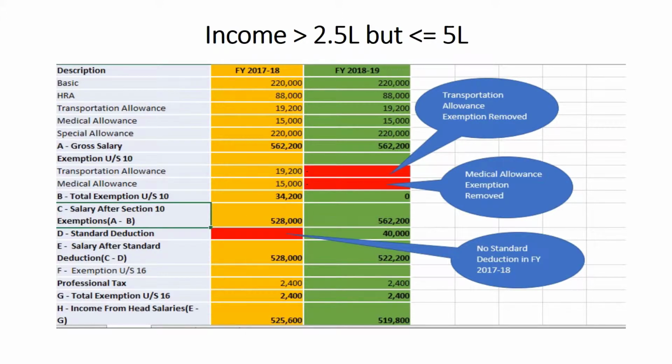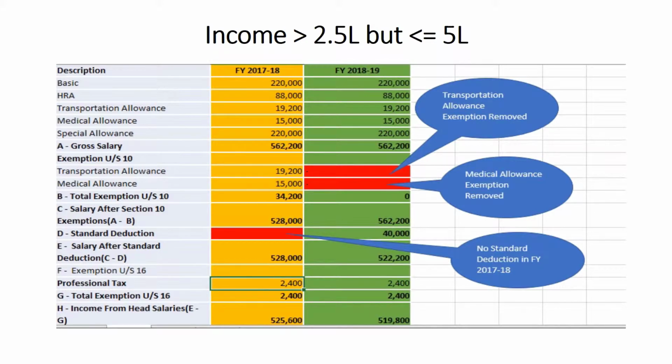Salary after section 10 stands at 528,000 for the financial year 17-18 while it is 562,200 for the financial year 18-19. Standard deduction of 0 for the financial year 17-18 while it is 40,000 for the financial year 18-19. Hence salary after standard deduction is 528,000 for the financial year 17-18 while it is 522,200 for the financial year 18-19. If you see the difference between these two, it is 5,800 rupees.